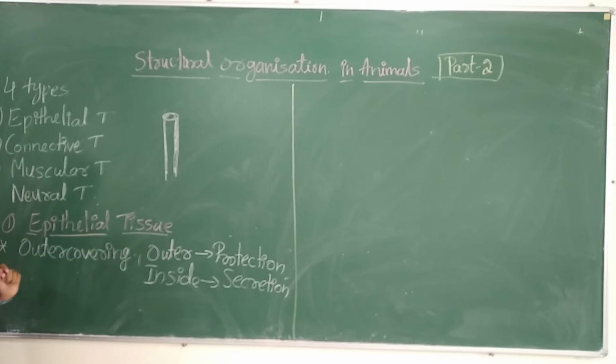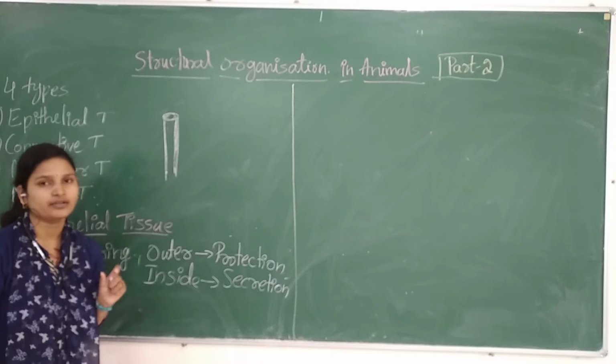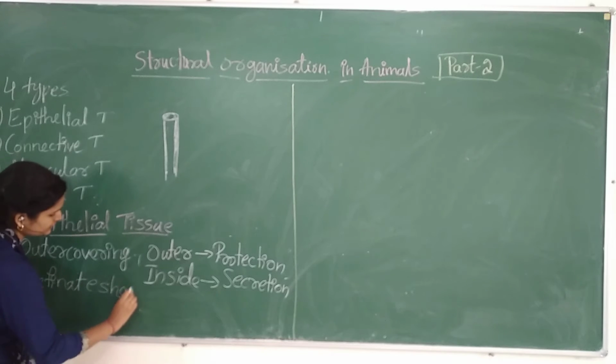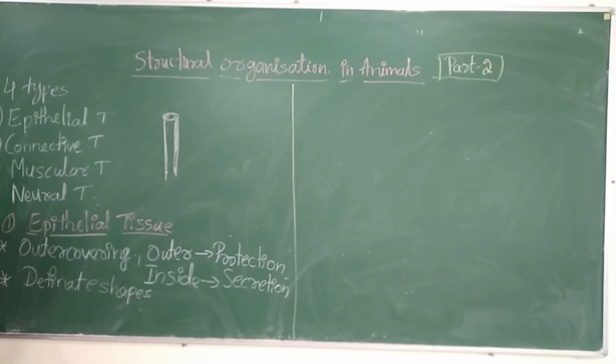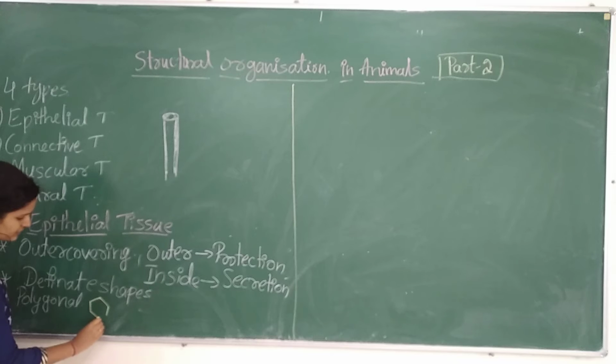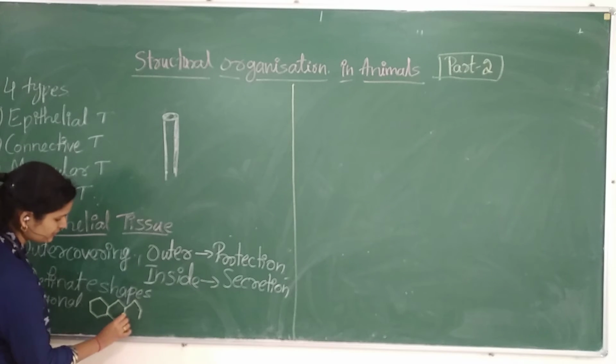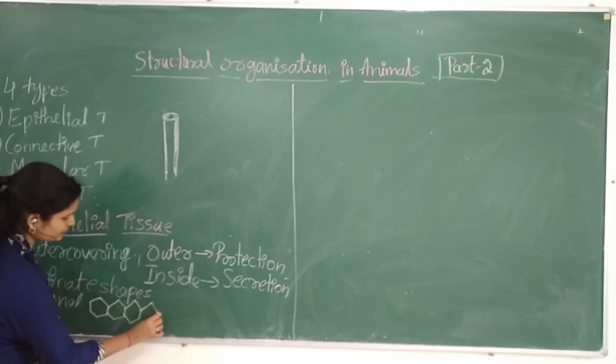So understand properly, epithelial cells have definite shapes. These may be polygonal. So what do you mean by polygonal? This type of arrangement is nothing but polygonal.